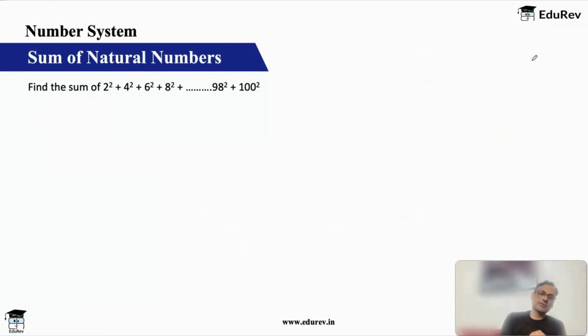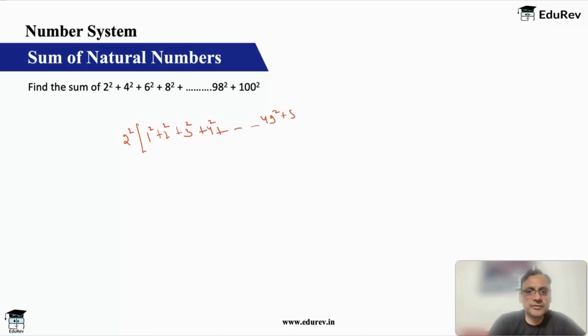Okay, let's do a couple of questions here. It's a very similar question, but we have the sum of squares of the first, how many are these numbers? These are 50 natural numbers because we are taking even natural numbers up to 100. So the formula should be the same as what we did earlier. Let's take 2 square out. If you take 2 square out, you have 1 square plus 2 square plus 3 square plus 4 square up to 98, which will be 49 square, and 100 will be 50 square.